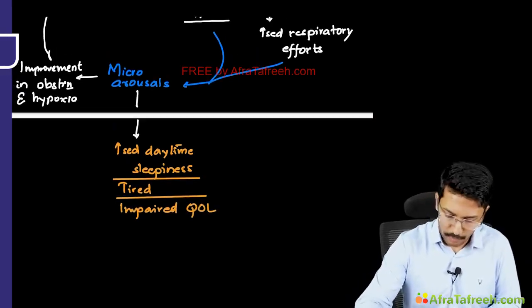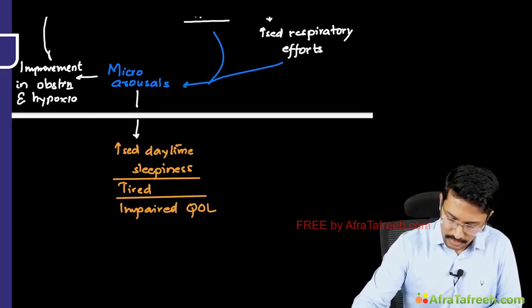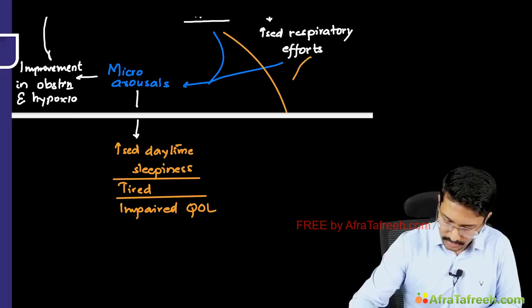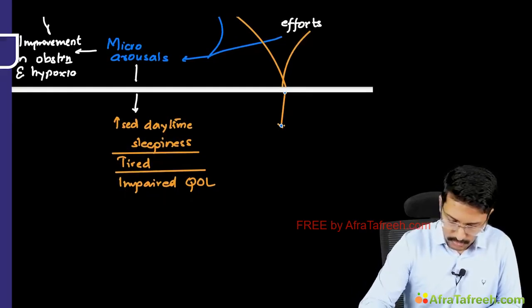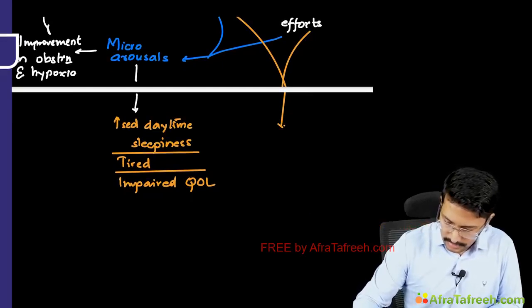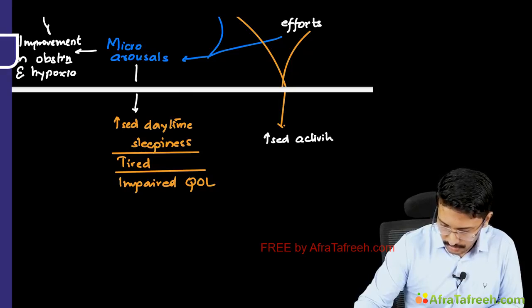Now also this hypoxia and the increased respiratory effort that is accompanying is also triggering some of the other metabolic adaptations. What are those? There will be increased activity of the sympathetic nervous system during this period.